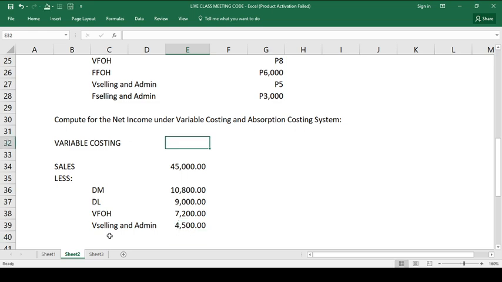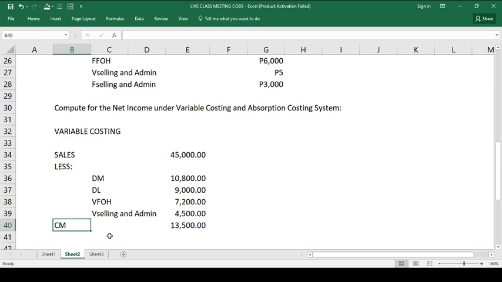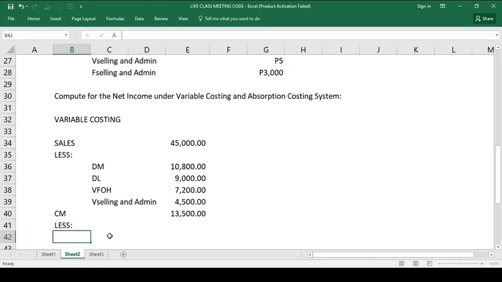So, 45. Okay, and then after that, we need to determine the contribution margin. That is 45 minus 10,800 minus 9,000 minus 7,200 minus 4,500. That is our contribution margin. CM stands for contribution margin, guys. And then, we need to deduct all fixed costs.